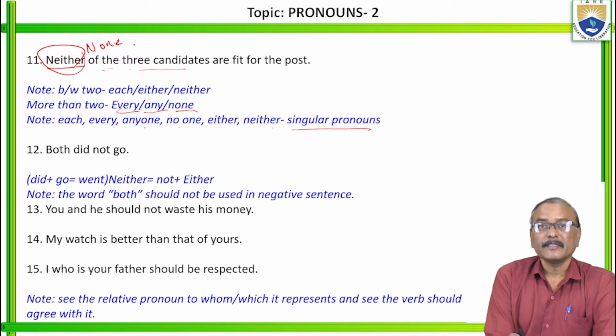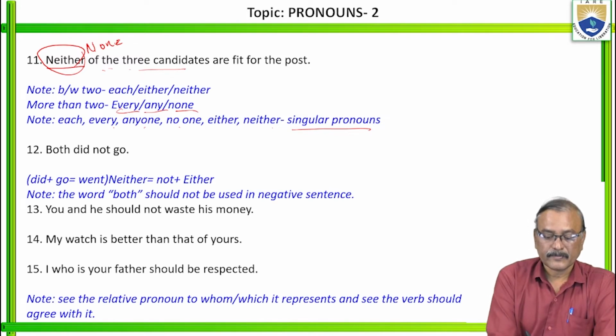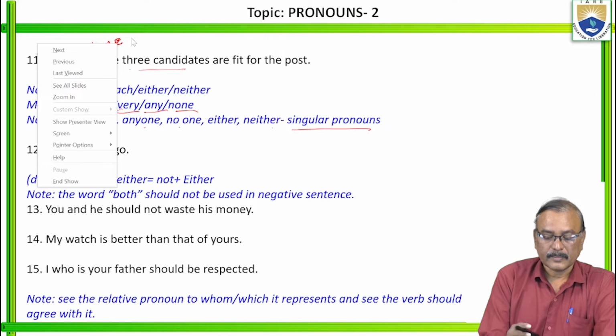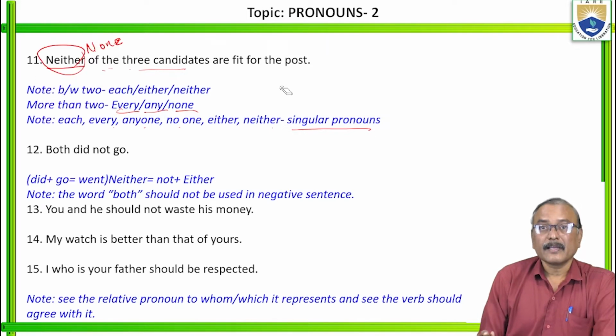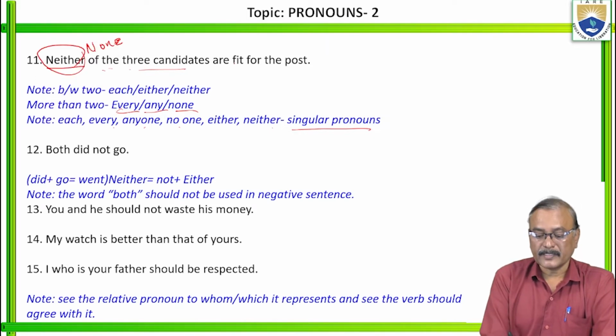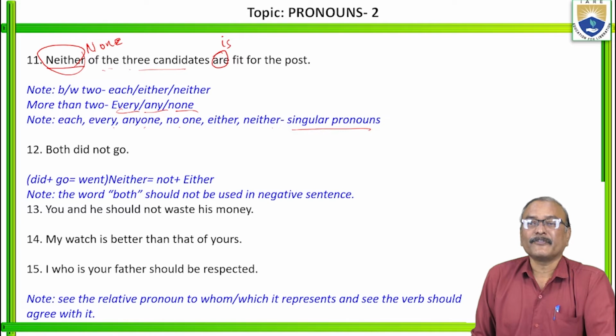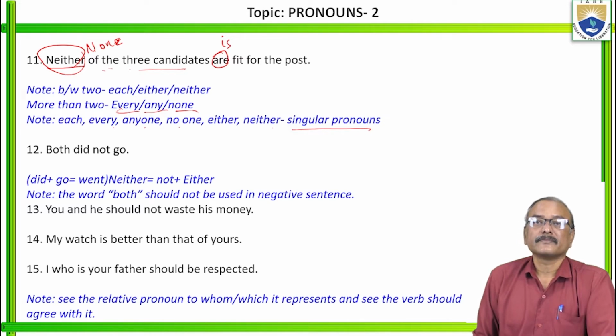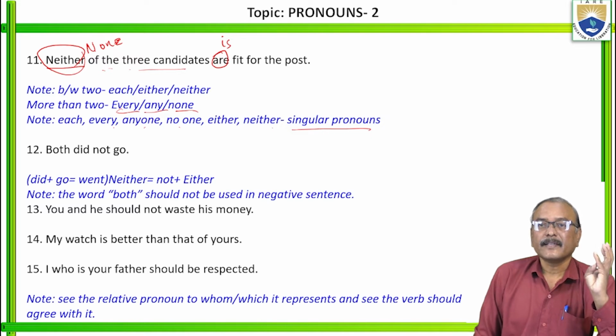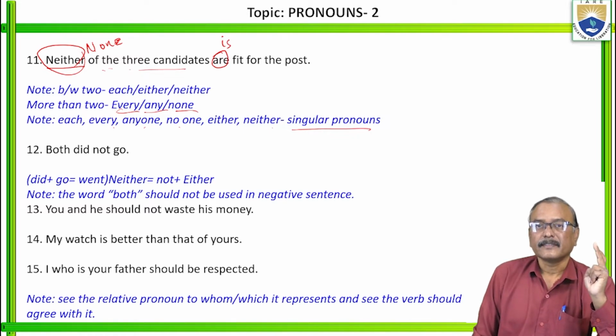None of the three candidates. Here it should be is. None of the three candidates is fit for the post. Why? None is singular. Neither is singular. Either is singular. Anyone is singular. Everyone is singular. Each is singular. Right?